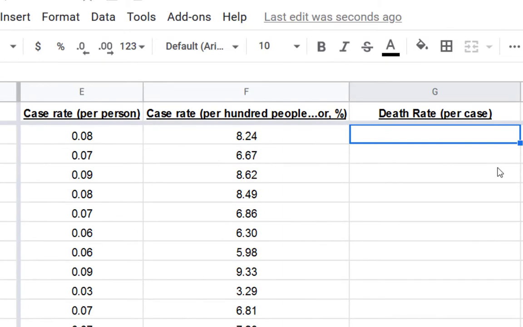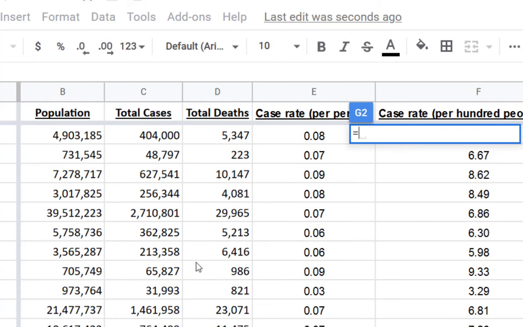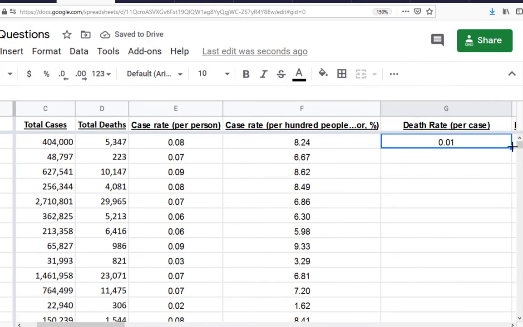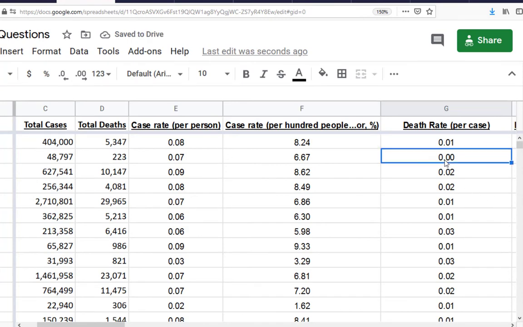So for the death rate per case, we're going to go equals, and we're going to take the total deaths and divide them by the total number of cases. We're going to press enter and copy that down to see the death rate. Now, I know that what you see right here in Alaska might be confusing. It says 0.00, which makes you think that nobody died in Alaska, which you know is not true because they did right here. And that's just, again, a rounding problem. It's just a very small number of people have died overall compared to a small population.